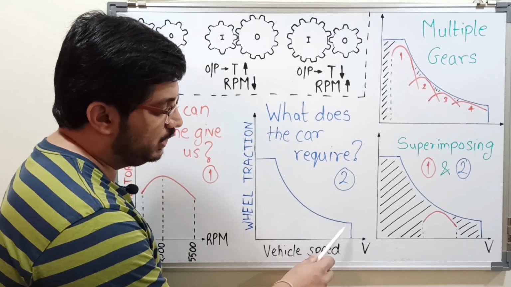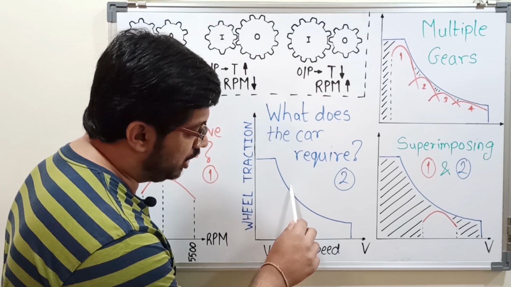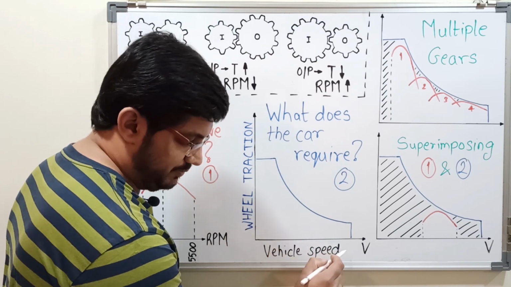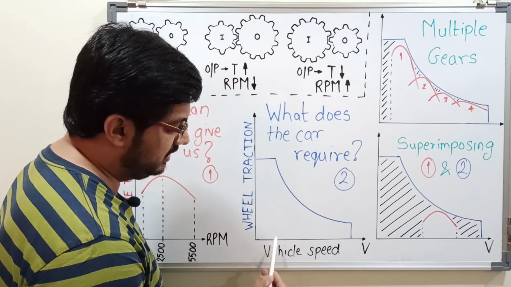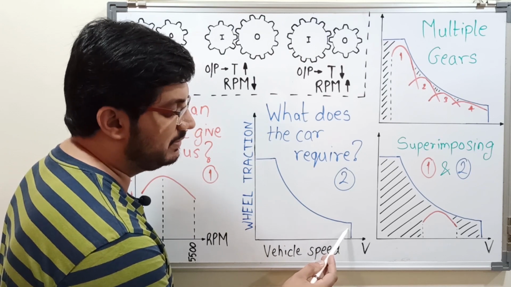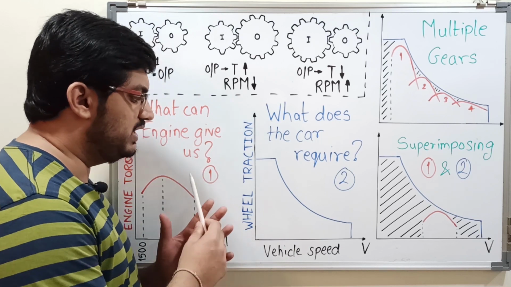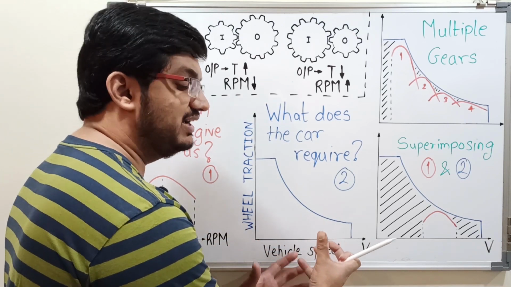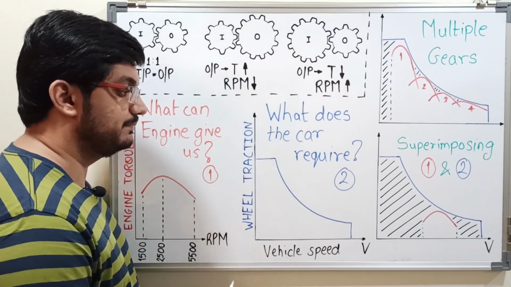So this hyperbola states that with increasing speed, the torque demand goes on decreasing. As we go on increasing the speed, the torque demand goes on decreasing. At lowest speed, we need maximum torque, and at highest speed, we need minimum torque. So now we know what engine can give us, and we also know what the vehicle requires to get propelled. Now let us superimpose both of these.